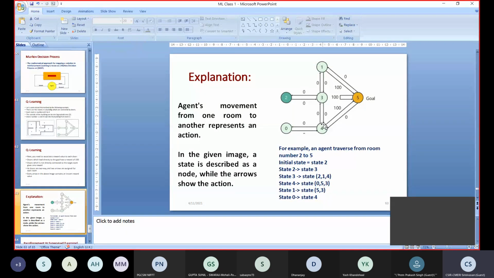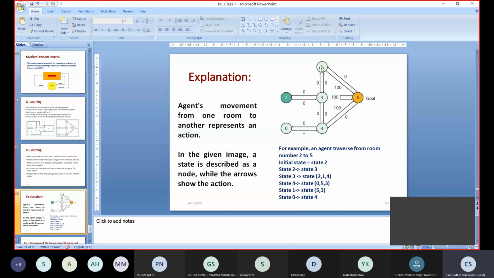From room 4 you can go to room 0, room 3, and the garden, room 5. So consider from room 4 I can go to room 5 directly to get the 100 points. Similarly, if from room 3, rather than going to room 4, I am going to room 1, what will happen?